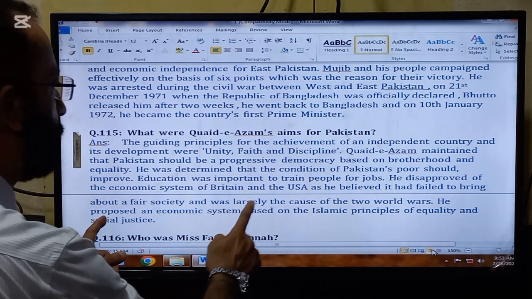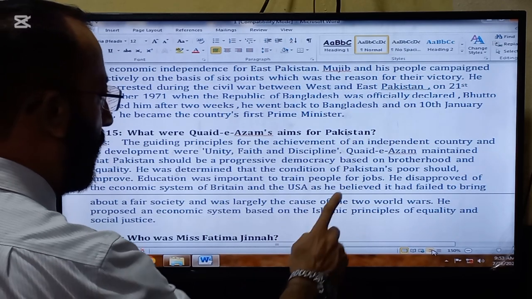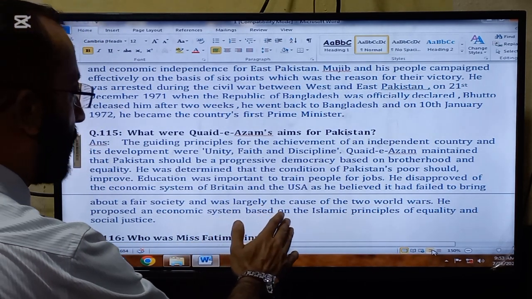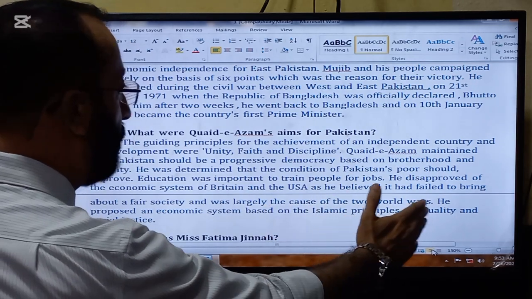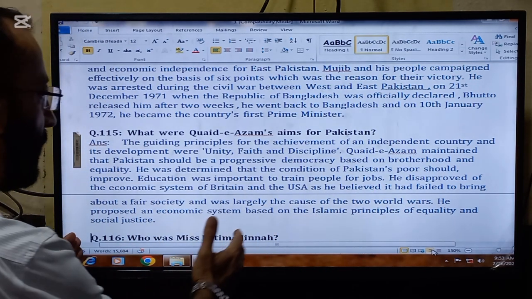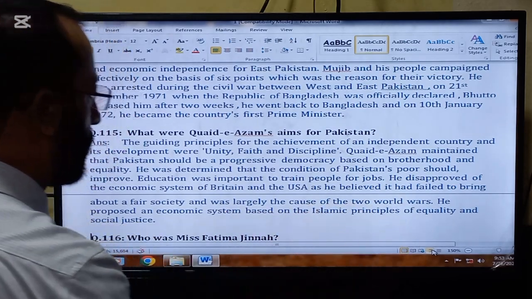Education was important to train people for jobs. He disapproved of the economic system of Britain and the USA as he believed it had failed to bring about a fair society and was largely the cause of the two world wars.